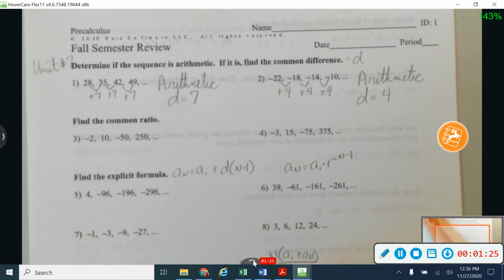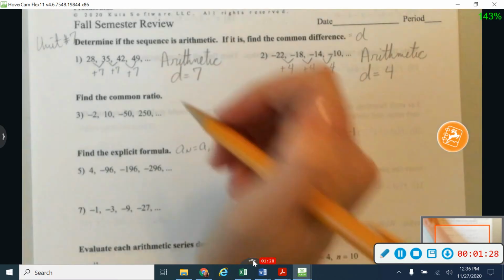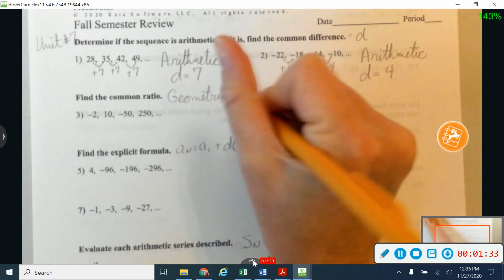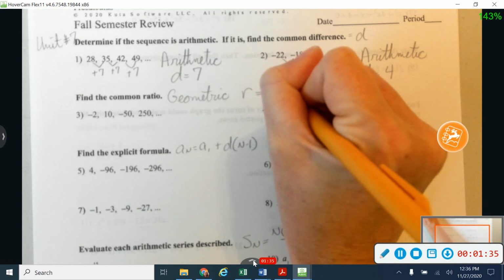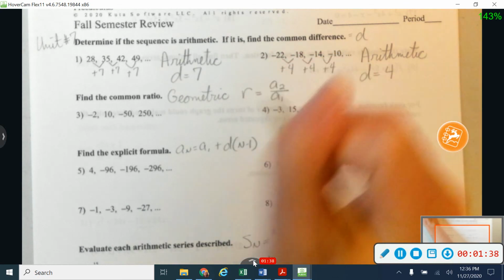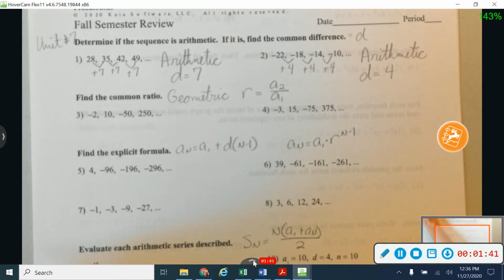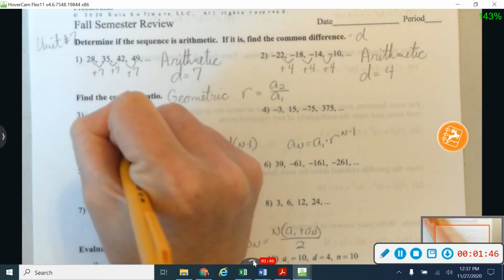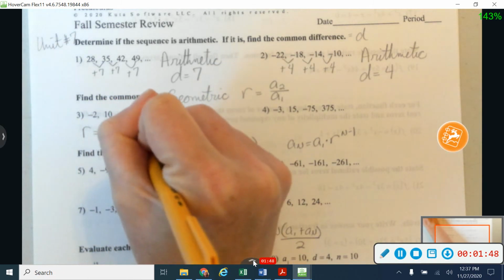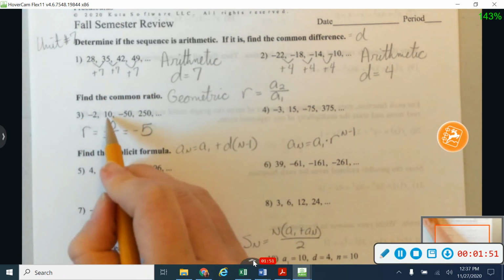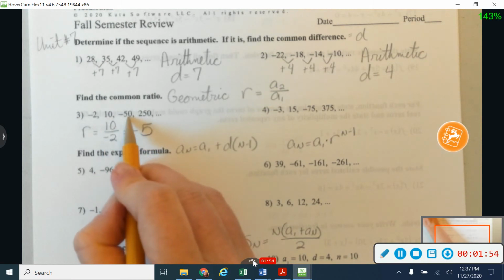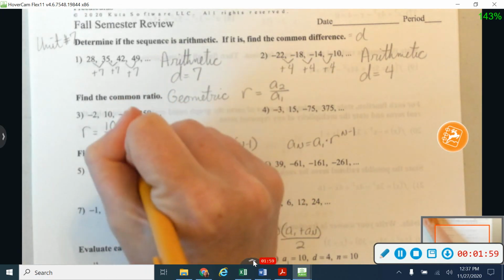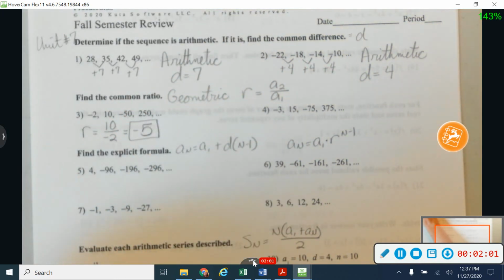Okay, on number 3, it asks me to find the common ratio, and we use a common ratio when we are talking about a geometric series. An easy way to find the common ratio is to take a sub 2 and divide by a sub 1, and then you can check and make sure that it works for the next term. So on number 3, my common ratio is 10 divided by negative 2, which gives me negative 5. Then I'm going to check: is 10 times negative 5 negative 50? And it is. And is negative 50 times negative 5 250? And it is. So my common ratio here is going to be negative 5.